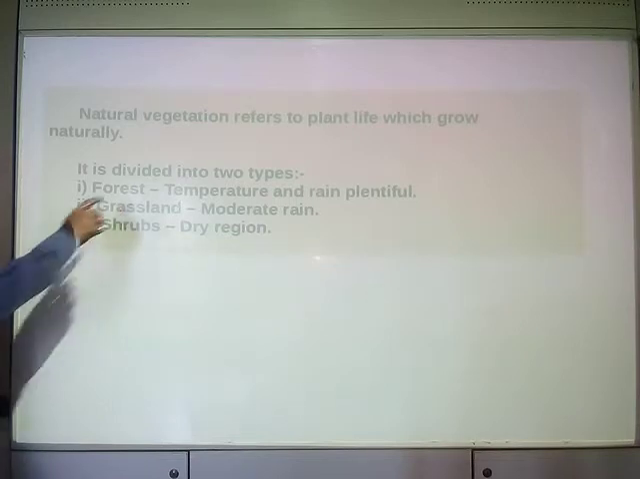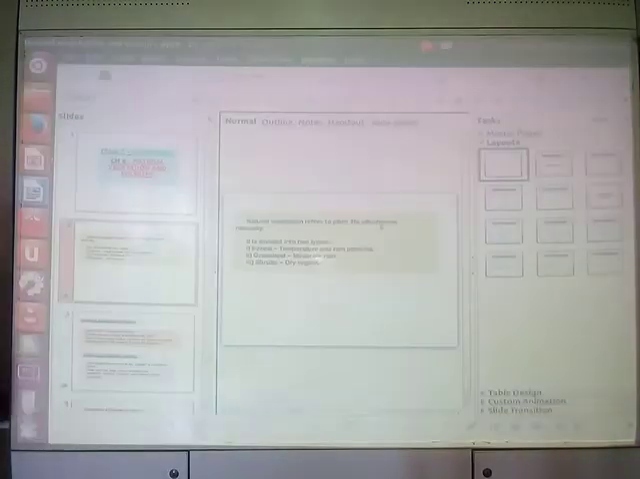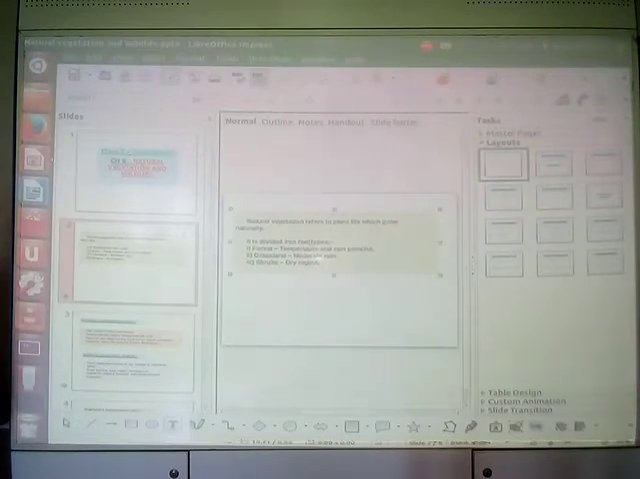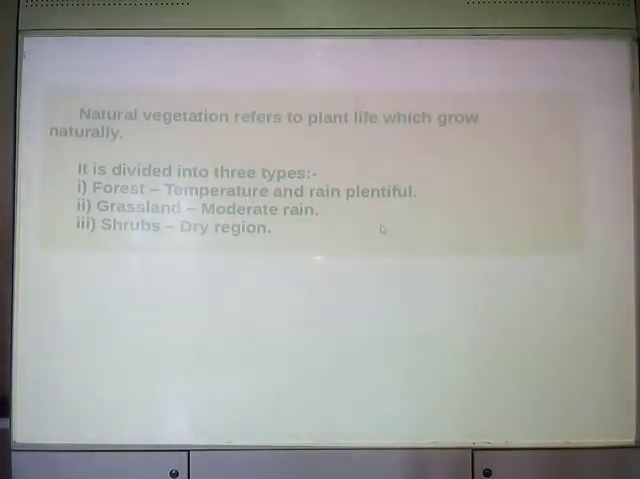Okay, now it is divided into three types. You can write, three types. First one is forest, another one is grassland, and the third one is shrubs or bushes, you can say.